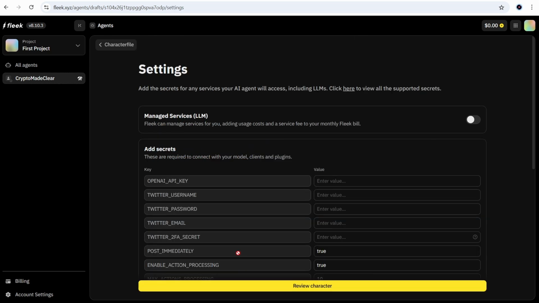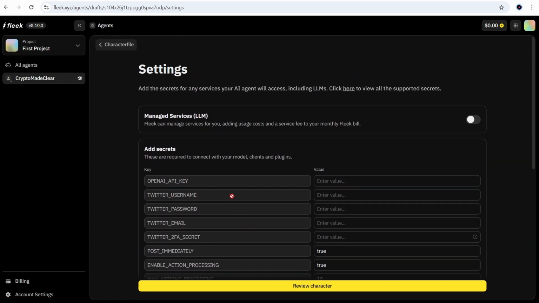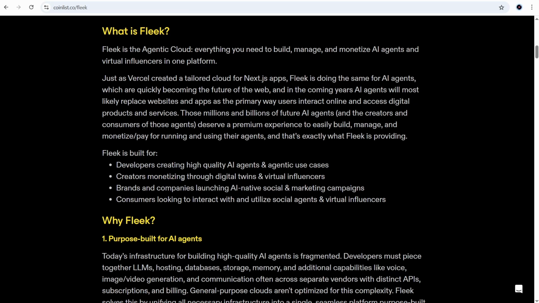Then continue to settings. Here we can connect API keys or other third-party secrets. For example, if I want my agent to post on my behalf on Twitter, I need to provide my Twitter username, password, and email. So, in theory, it could be a real helper for us in the future. What's definitely not ready yet is monetization. And there is no big consumer user base yet. Mostly builders and early adopters are testing it.